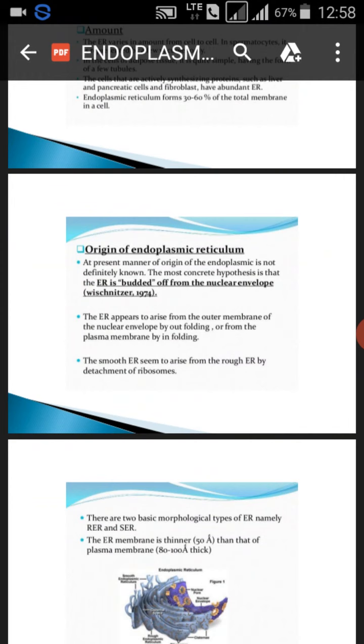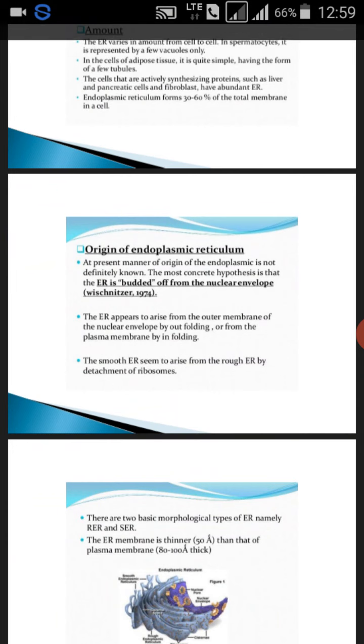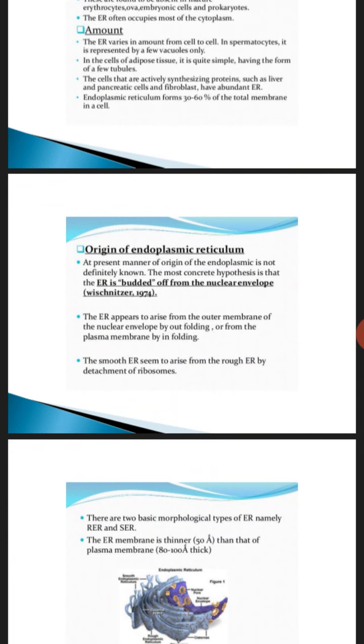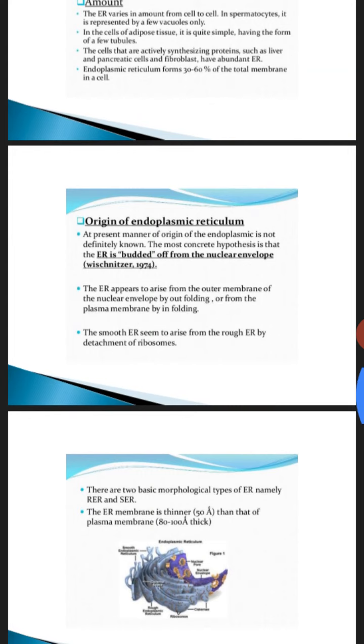You can see the endoplasmic reticulum, the nuclear pores, the nuclear envelope, the cisternae, the ribosomes, the rough endoplasmic reticulum and the smooth. Here in the smooth you are not going to find the ribosome, but here you can see the ribosome. So this is rough endoplasmic reticulum. A very clear and precise picture where you can see the cisternae, the tubules and the vesicles.